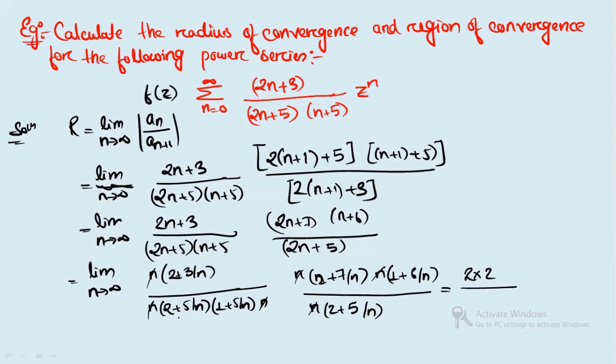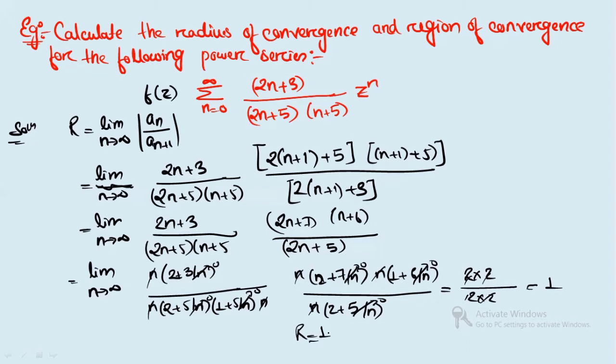In the denominator also you will get 2, because this term will be 0. This is 0. This is also 0. This is 0. This is 0. This is 0. So it's again 2 into 2. So finally all will get cancelled and you will have just 1. Yes or no? That means you are getting r is equal to 1.